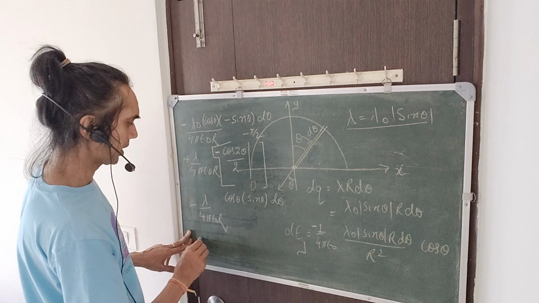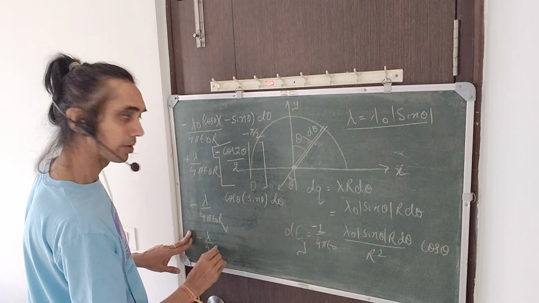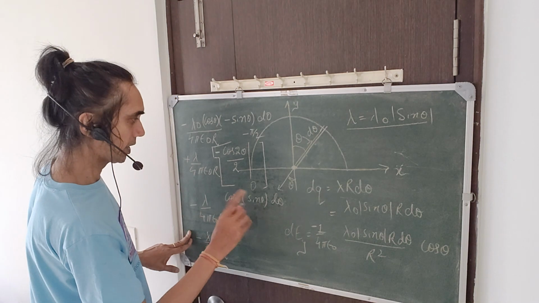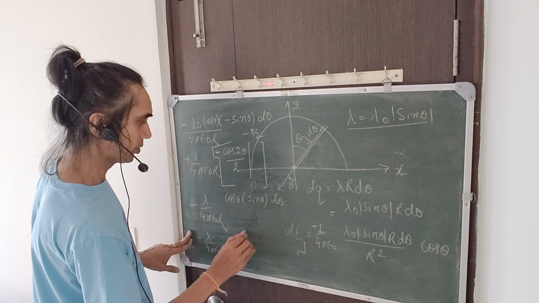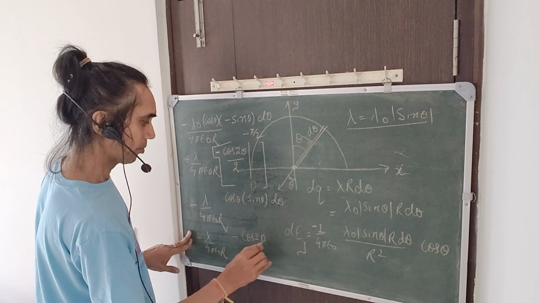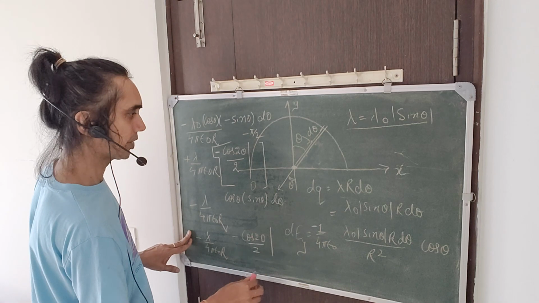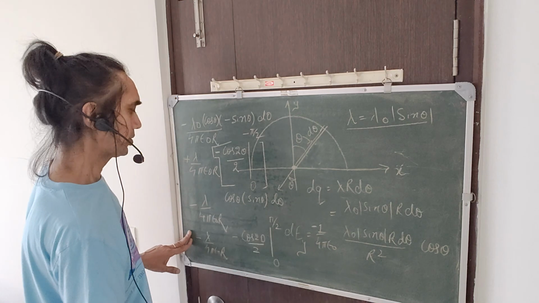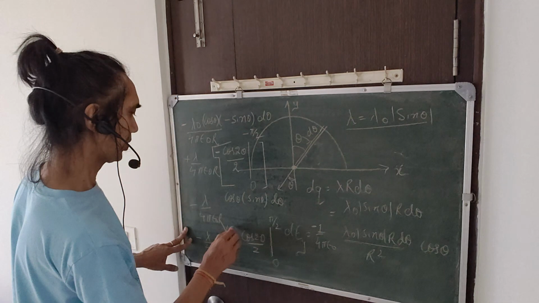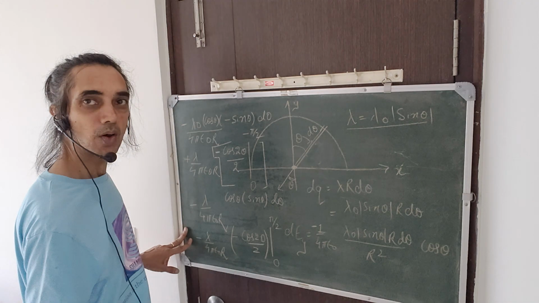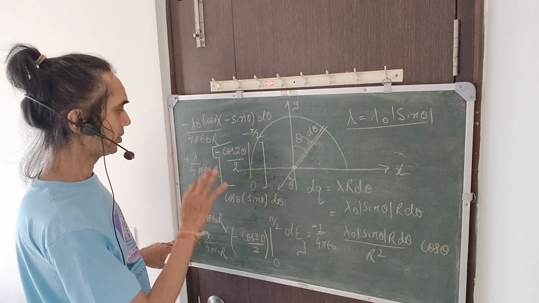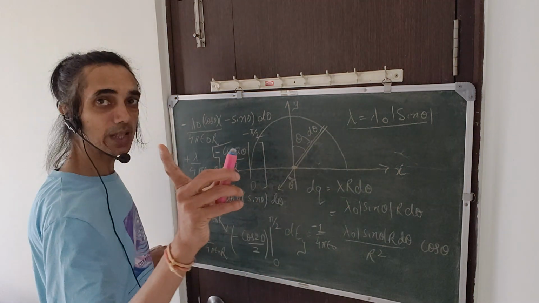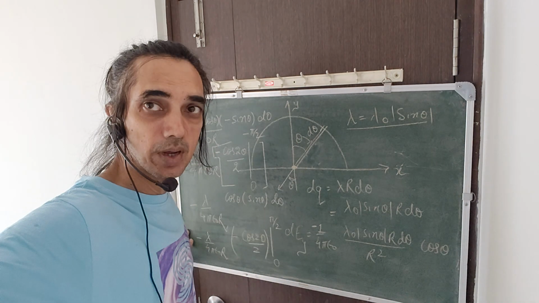So this will get me negative of 4 pi epsilon naught r. Visible? Yeah. And sine 2 theta, again sine 2 theta, so minus of cos 2 theta by 2. The limits from where to where? This side will be from 0 to pi by 2, that will be the limit for this segment. Okay, and what we have to do next is just place the limits. I make space over here. It's lagging, so I'll stop over here and we'll come back in the next.